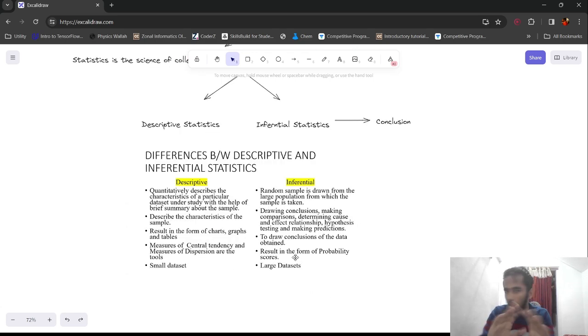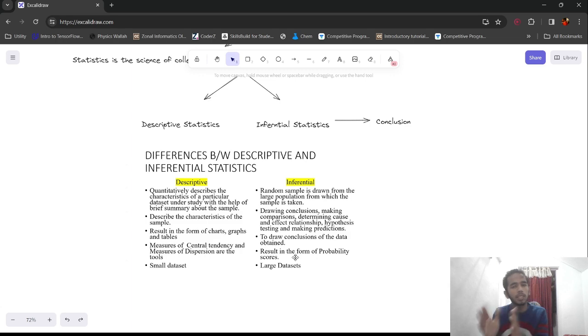So again, I ask you whether the average marks scored by 11A is more than the average marks scored in the entire school. That is a part of inferential statistics. So here the value will be yes or no. Again, yes and no is 1 by 2, 1 by 2. That is, it is coming in probability scores. So that is what inferential statistics is.